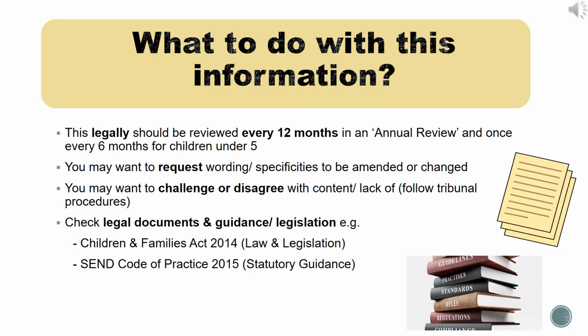So now we have gone through all of the sections of an education, health and care plan. What do you do with this information? Legally, the plan needs to be reviewed every 12 months and more frequently for under 5s. In the draft plan that you receive from the local authority, you can request wording or specifics to be amended or changed. Once this plan is made into a final plan, it is legally agreed. So if you don't agree with the plan, you will need to use the process of appeal. Please get in touch with us for more information on the appeal process.